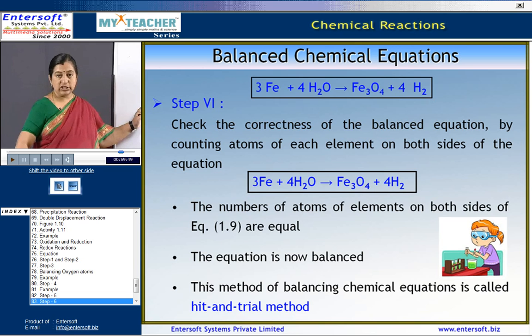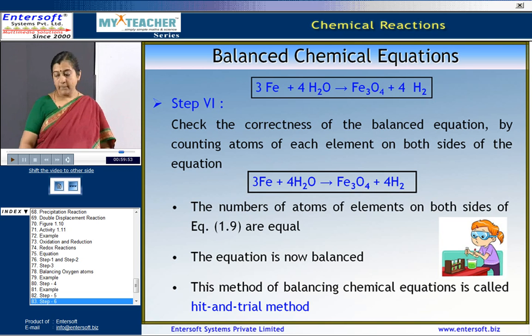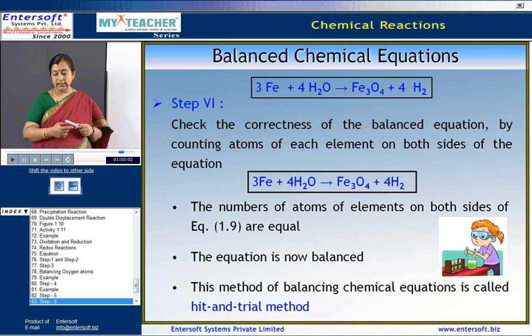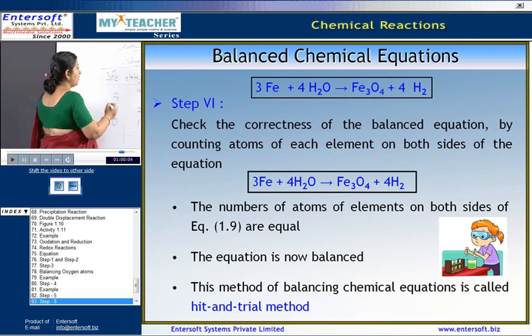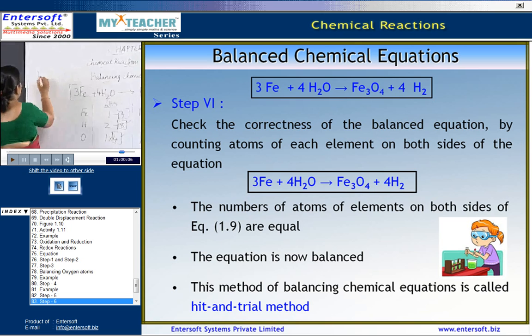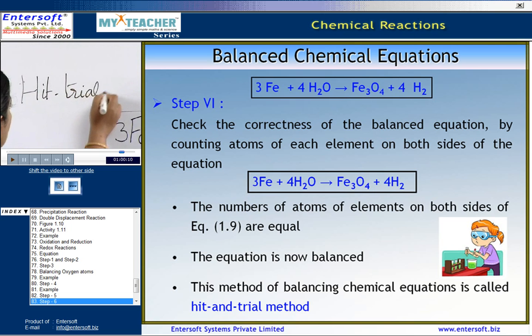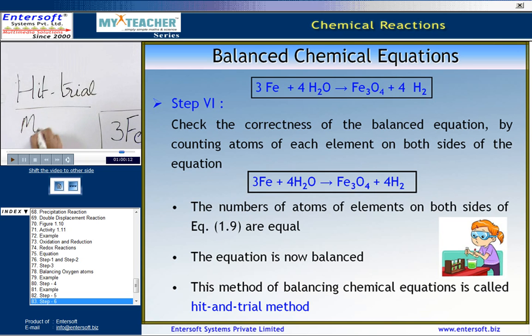This equation is now called as a balanced equation. Since the method adopted to balance this is just done by taking trials one after the other, this method is called as hit and trial method. Hit and trial method of balancing.